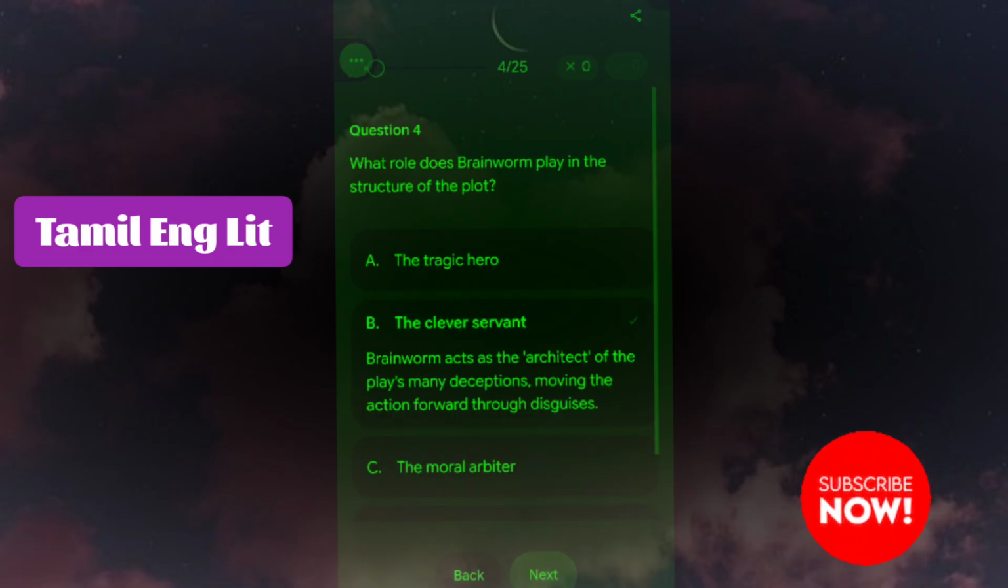What role does Brainworm play in the structure of the plot? The clever servant. Brainworm acts as the architect of the play's many deceptions, moving the action forward through disguises.